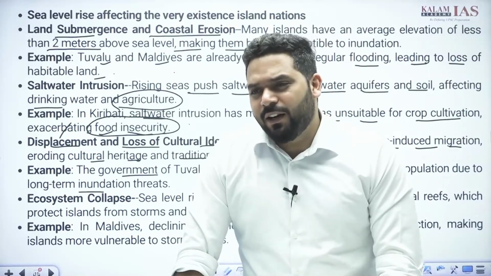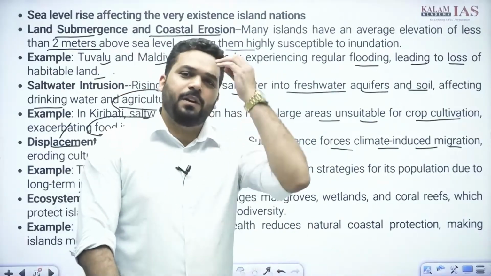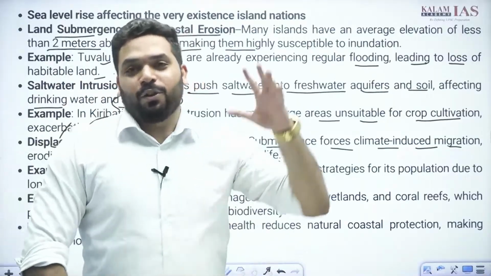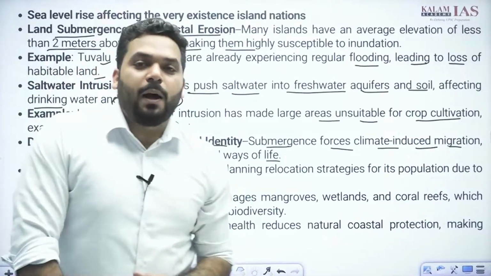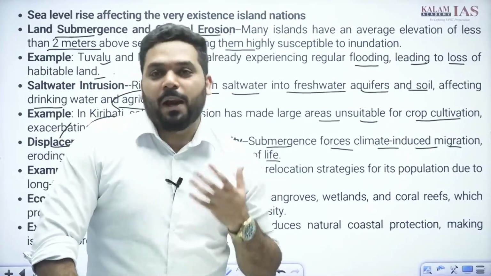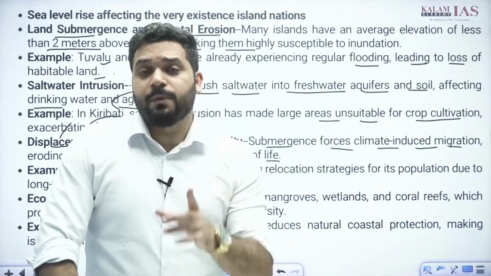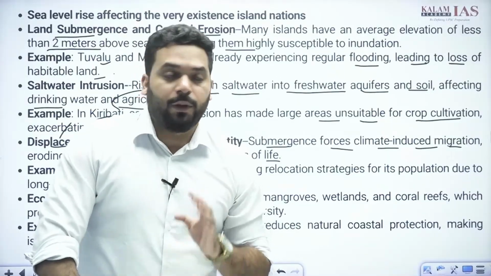In GS3, definitely, if there is a question on climate change and environment, or disaster management, you can mention these points. If a question on forced migration comes, you can use these points. You just have to learn the art of applying this information smartly at various places. That is the game you have to understand. If you understand the game, you'll become a player.